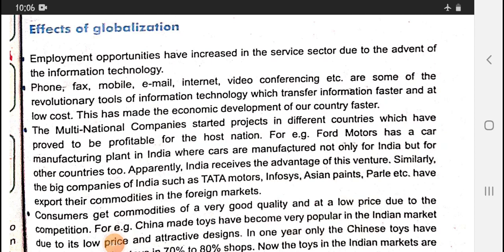Employment opportunities have increased in the service sector due to the advent of information technology. इंफॉर्मेशन टेक्नोलॉजी के आने से एम्प्लॉयमेंट की जो अपॉर्चुनिटीज थी कमाने की, दैट इज़ इंक्रीज्ड.